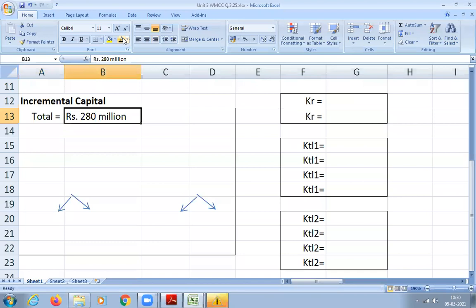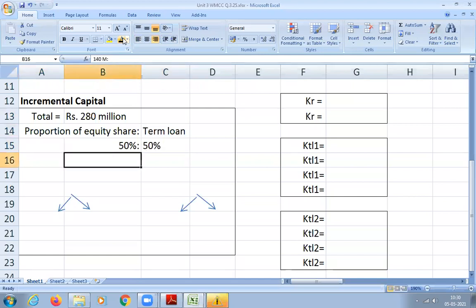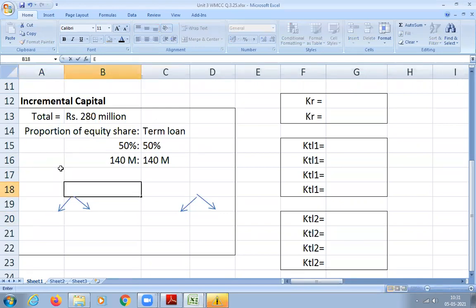How are they going to divide this? 50% equity and 50% term loan. 50% of 280 is 140. So 140 million will be equity and 140 million will be debt, that is term loan. Next, we have to show how this 140 will be divided. This is your equity part. How will they raise the equity?